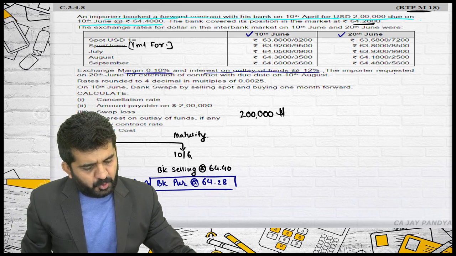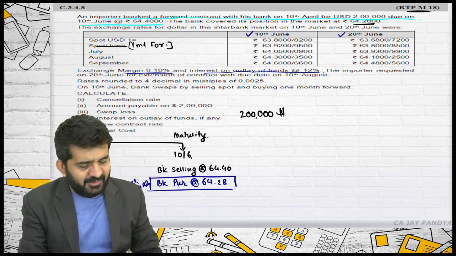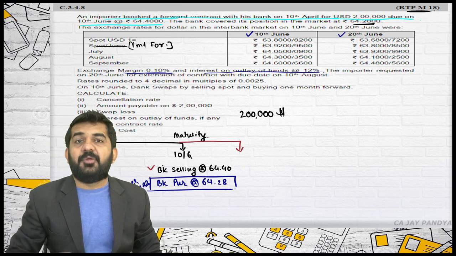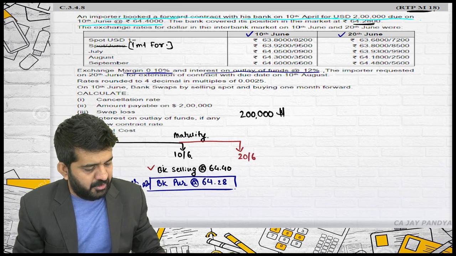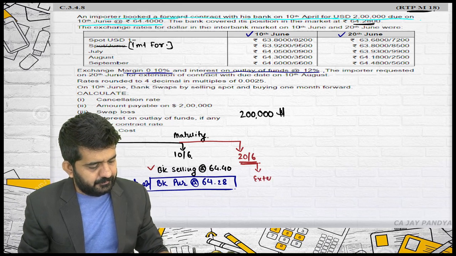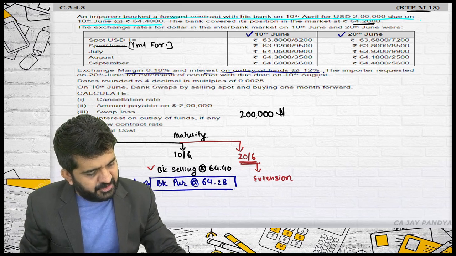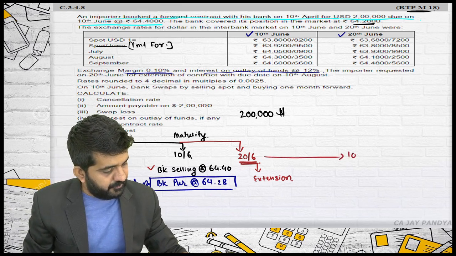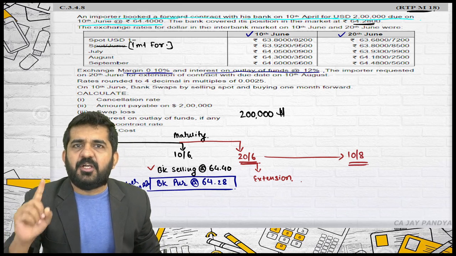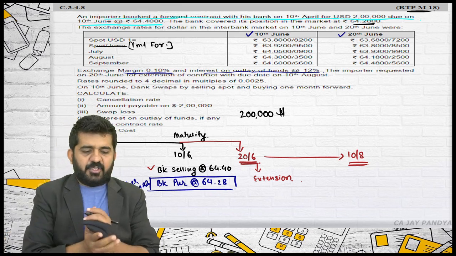An importer requested on 20th June. Try to understand when the importer is coming to the bank. This customer is coming to the bank not on 10th June but on 20th June, for extension of the contract. And extension up till which date? Extension of the contract for 10th of August. Extension is not difficult. What is difficult is cancellation of the contract after maturity.